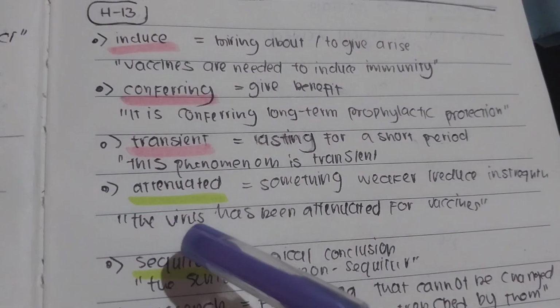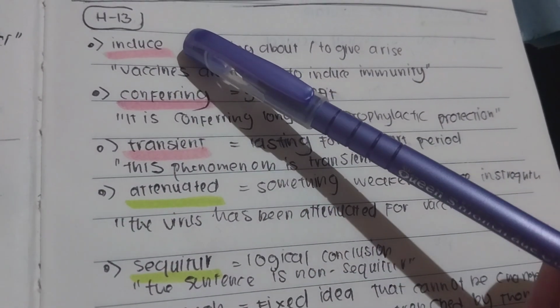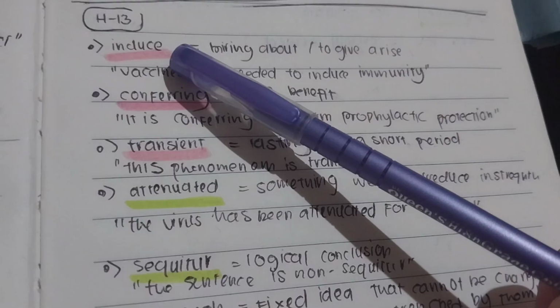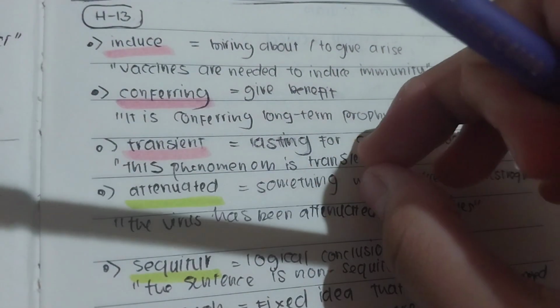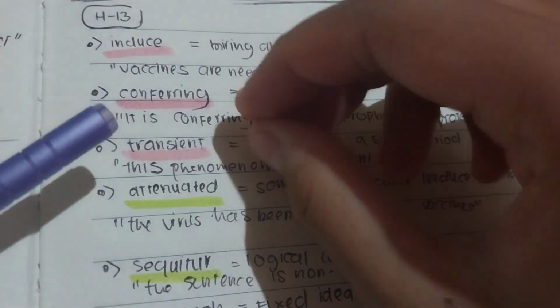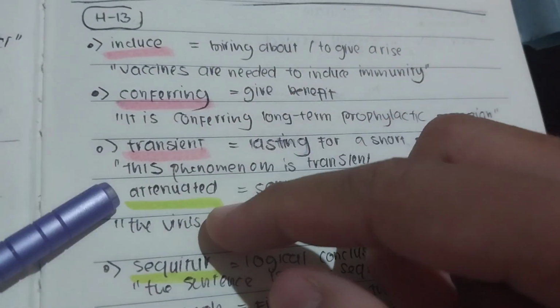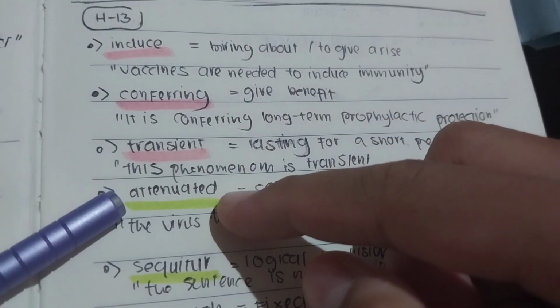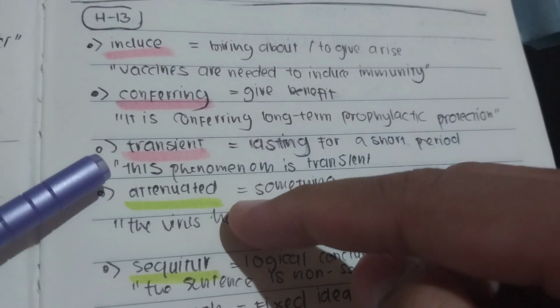Let's continue. We have attenuated. The reason you see a pink highlighter here and a green highlighter there is that I tried to differentiate words I think I know but forgot the meaning of, and the very new words, which I highlight in green.